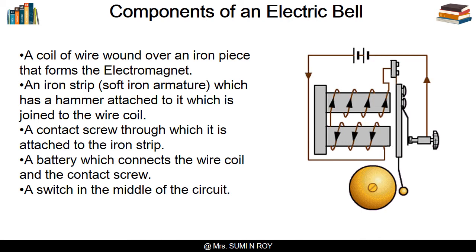It also consists of an iron strip which has a hammer attached to it, which is placed near the wire coil. There is a contact screw which touches the iron strip. A battery connects the wire coil and the contact screw. And a switch is in the middle of the circuit.